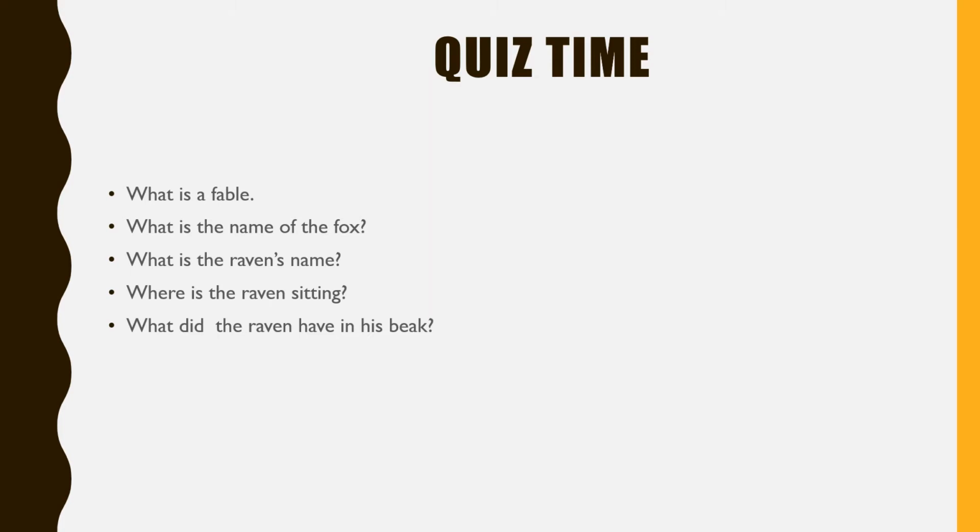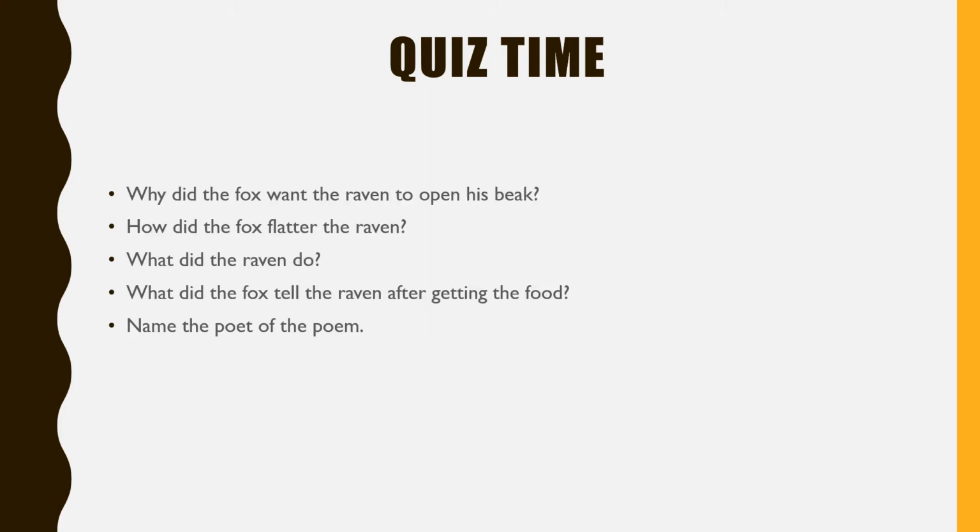Now the next one, what did the raven have in his beak? What was there in the raven's beak? Please write that word and the correct spelling. Now some more questions to test your knowledge. Why did the fox want the raven to open his beak? The fox wanted the raven to open his beak. What was the reason for that? Just a few words. Please write it in your notebook.